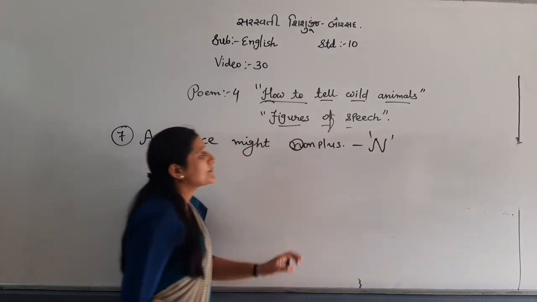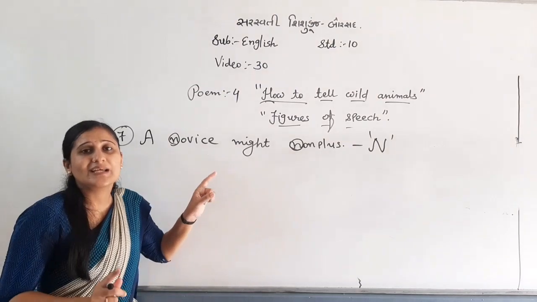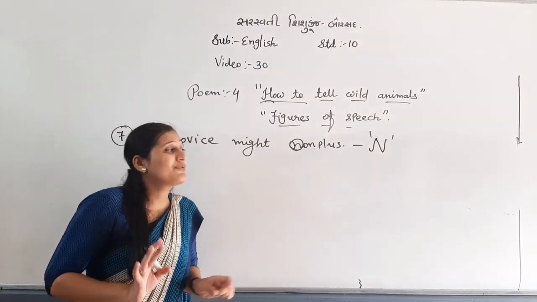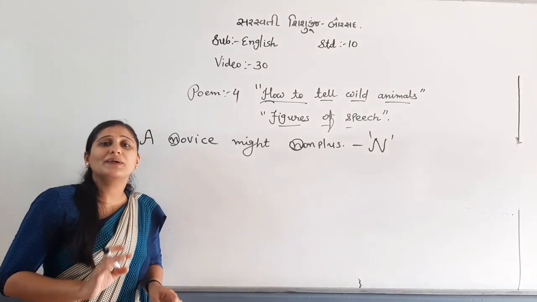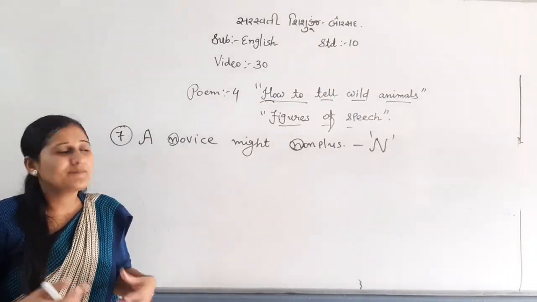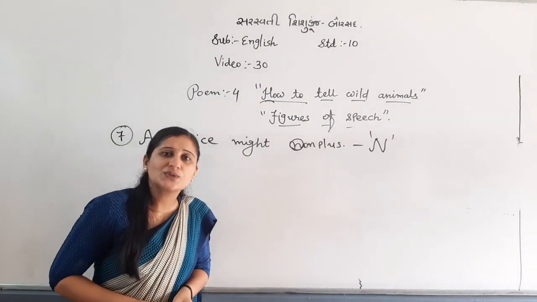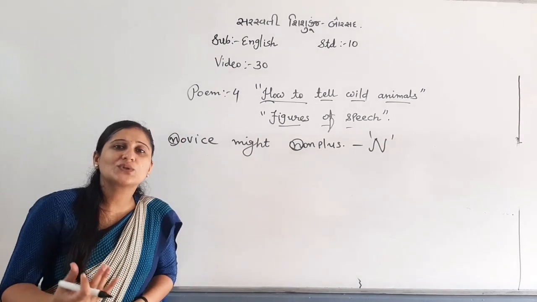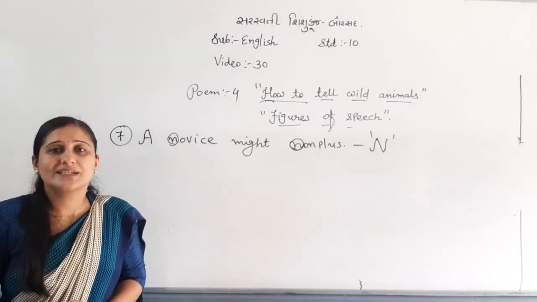See, in this poem so many lines have alliteration. But don't take any figure of speech, or any topic of not only English but of any subject, for granted. If you feel this topic is easy, and even if I do not read, I am still able to write, no, this is the wrong mentality.